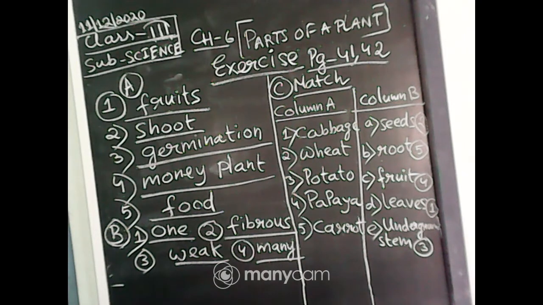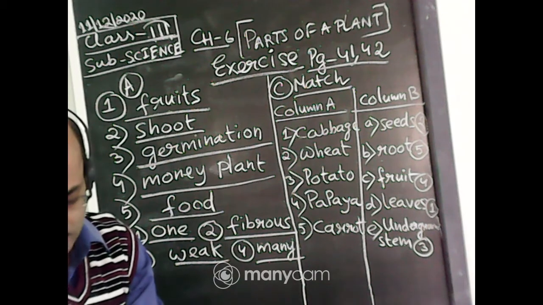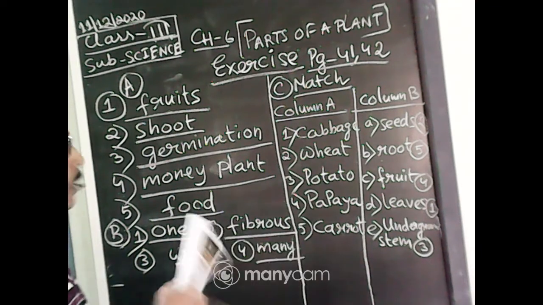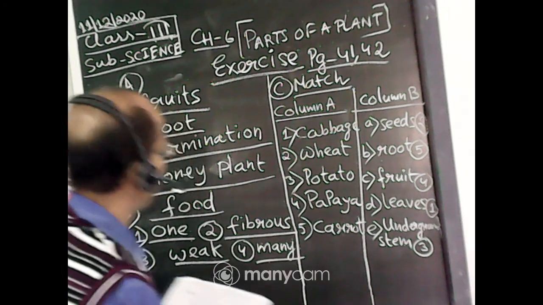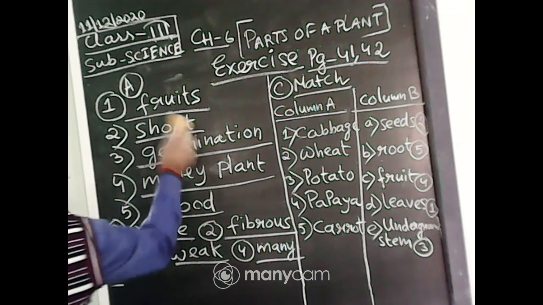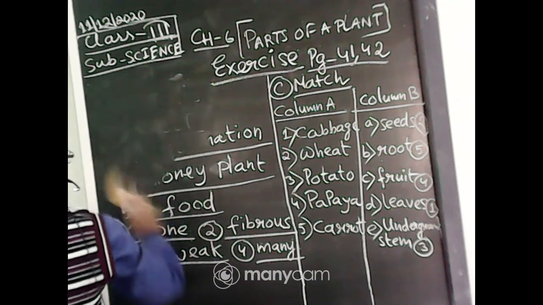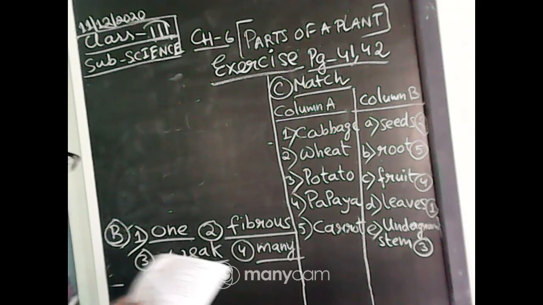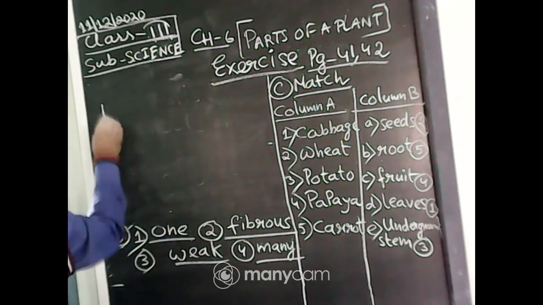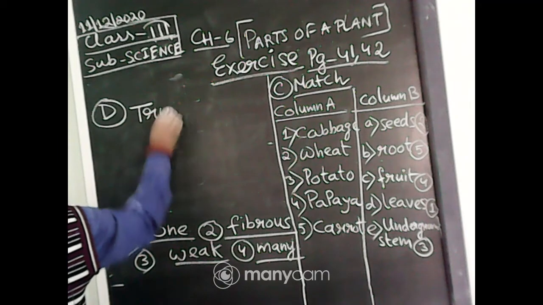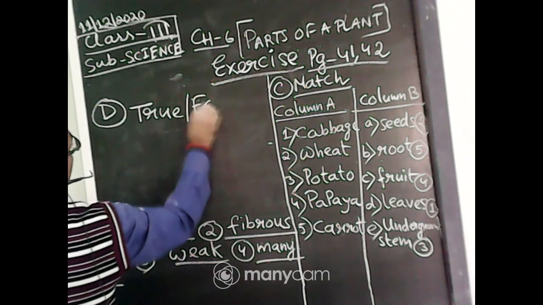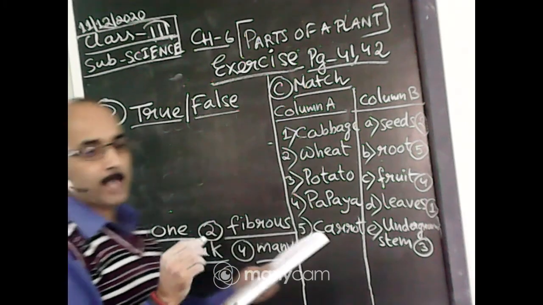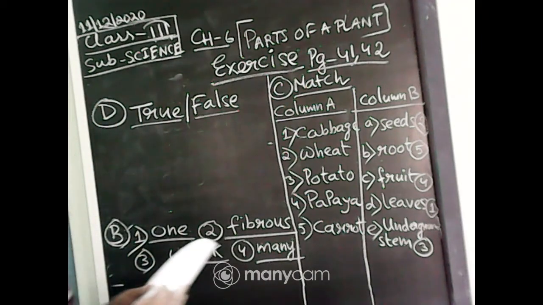Now we will go to the next page, which means we will solve the true and false now. Let us rub this number A, I will rub here that MCQ. Number D, true and false. You can find this on page number 42 in your science book. Write T for true and F for false statement.